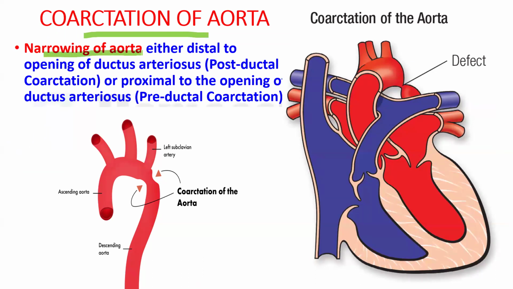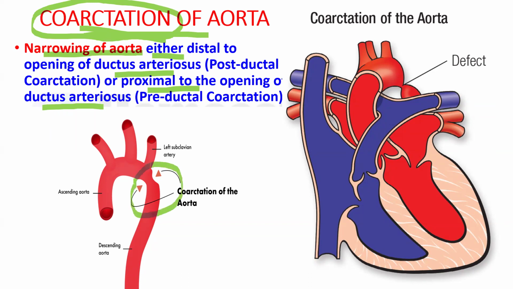Narrowing of aorta, either distal to the opening of the ductus arteriosus or proximal to the opening of the ductus arteriosus. Coarctation of aorta means narrowing of aorta. Here in the aorta, you can see the narrowing of aorta. Here also you can see the narrowing of aorta.